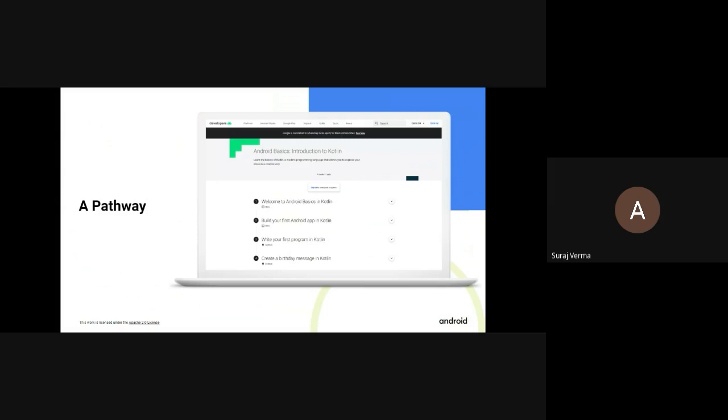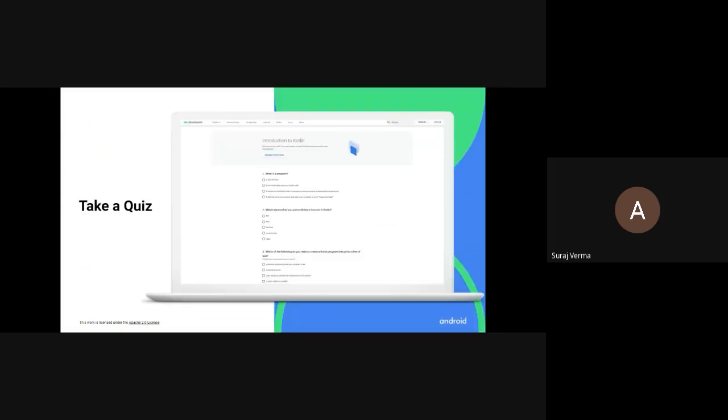You can see that this particular pathway has four activities. All these activities are meant to help you reach specific learning objectives, and there is a quiz at the end of each pathway to check your understanding of what you have just learned. Here is what a sample quiz looks like.